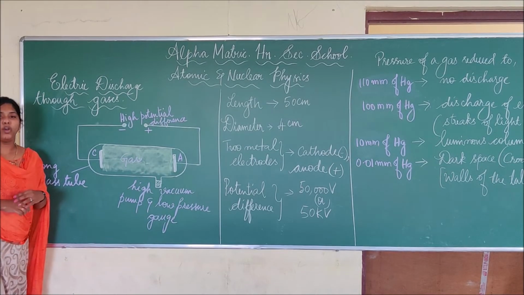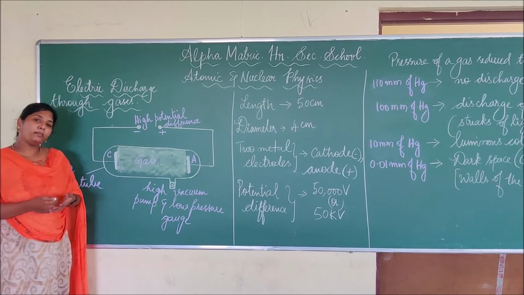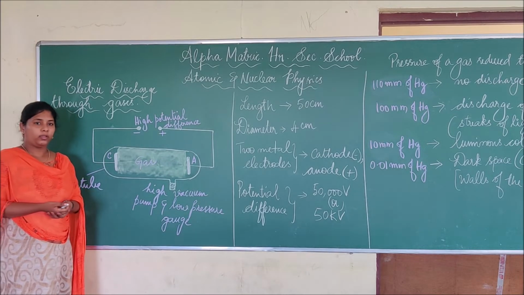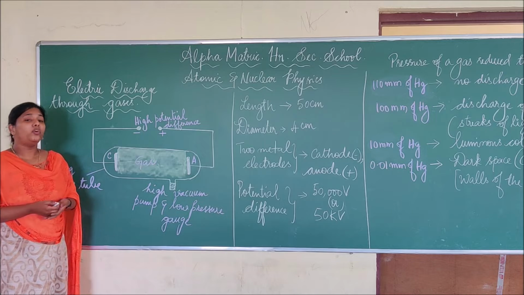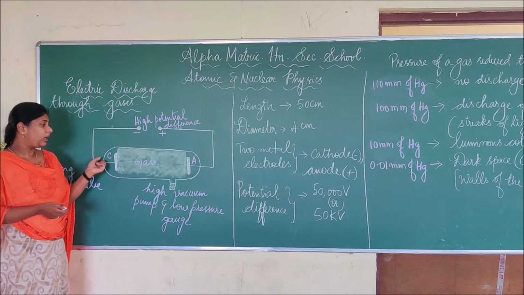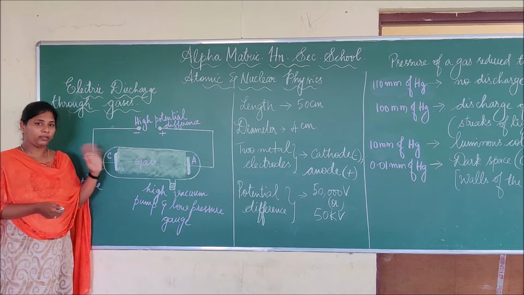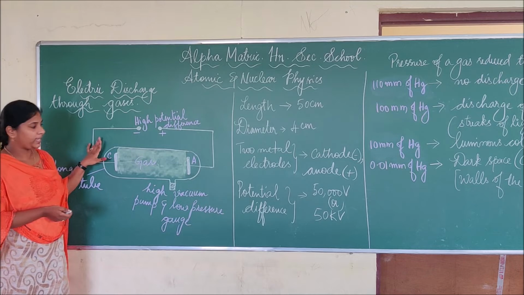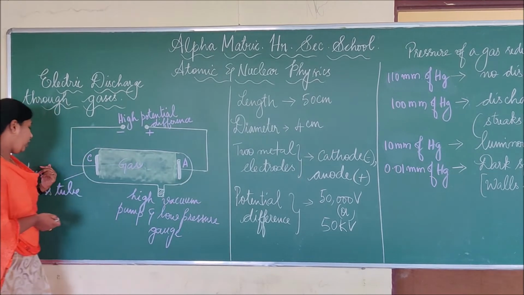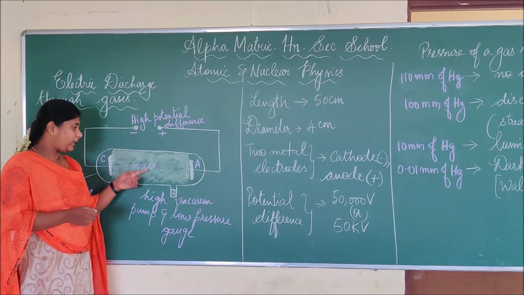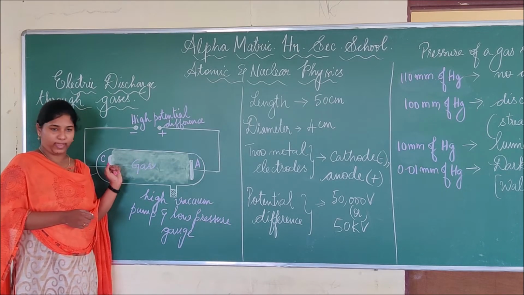Normally, gases at normal atmospheric pressure are poor conductors of electricity, because there are no free electrons for conduction. By a special arrangement, the gas can be made to conduct electricity. This is a very small and simple device. It consists of a long closed glass tube fully filled with a pure form of gas.